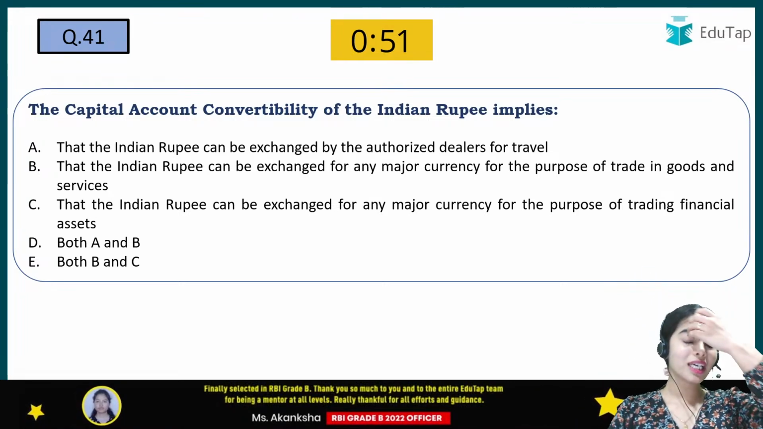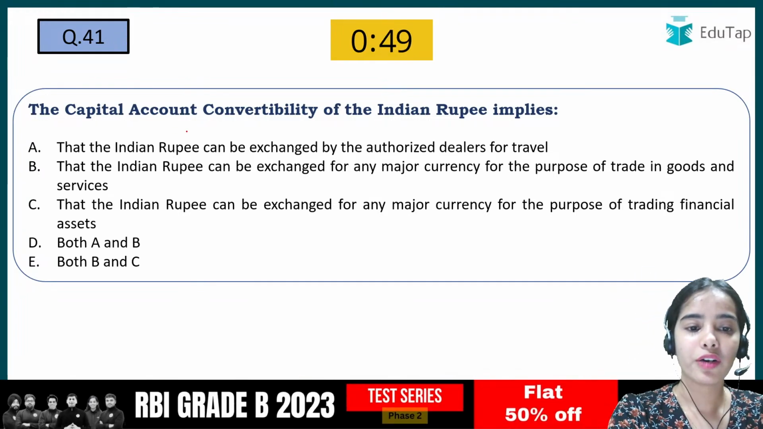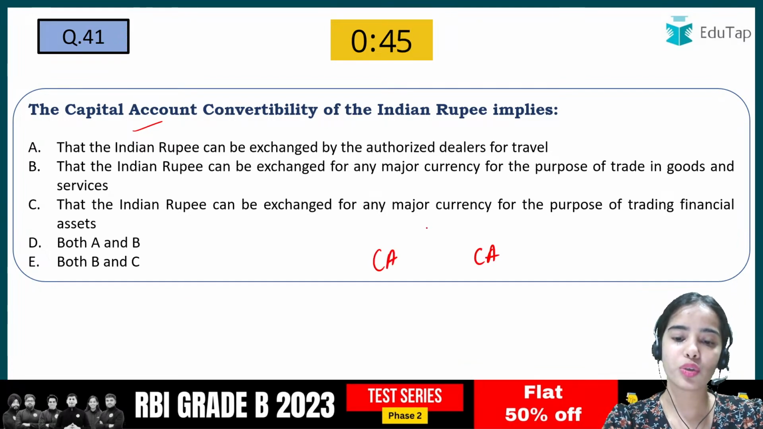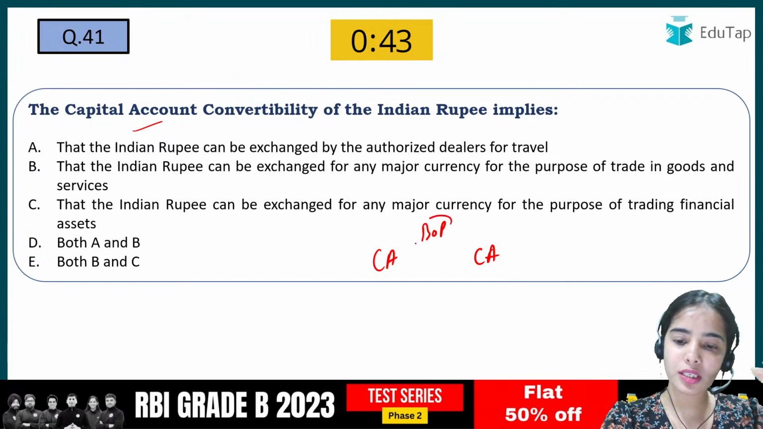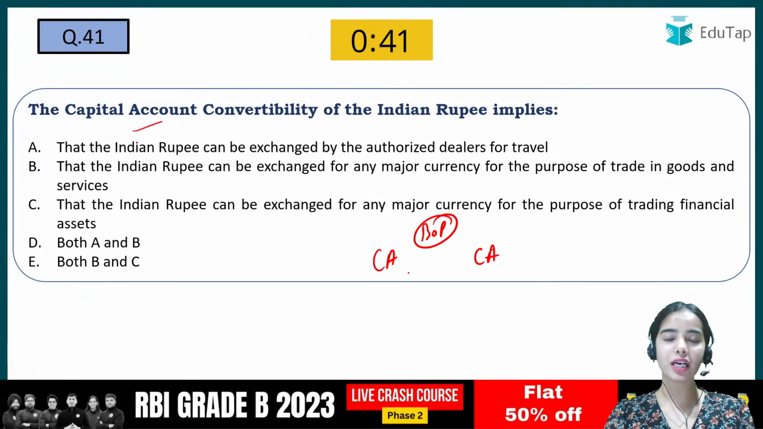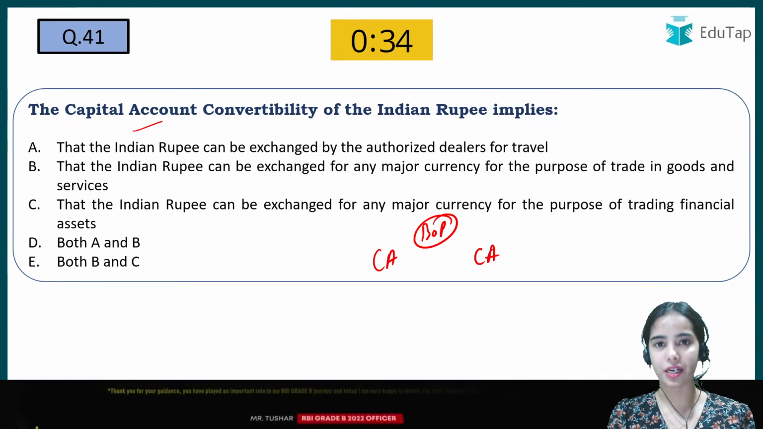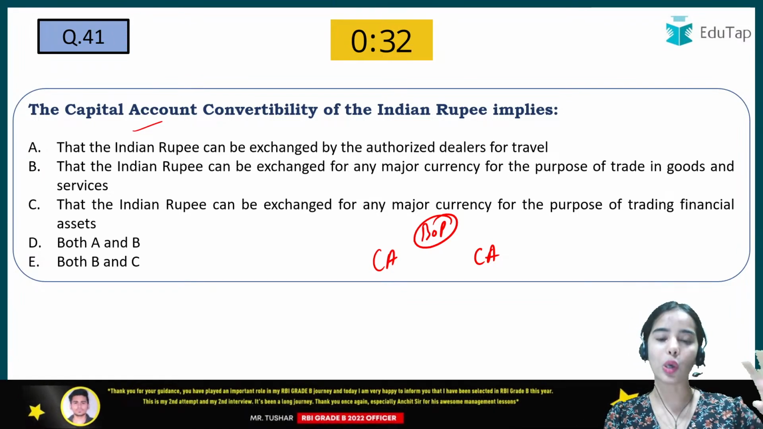So here the capital account convertibility, first of all, what is the capital account and what is the current account? In the balance of payments, balance of payment means that we are keeping a systematic record of the transactions or the trade that we are doing with the other countries, that the residents are doing with the non-residents.